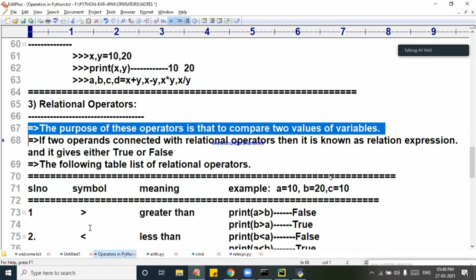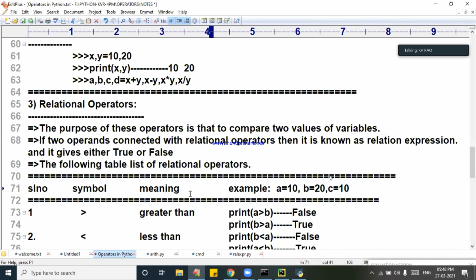With what operator will you do it? Right? Fine. Keep it aside. Next. So we will use relational operators wherever we go for some comparison. Okay? Right. Thank you. Good day.